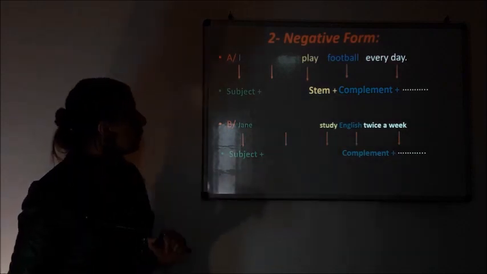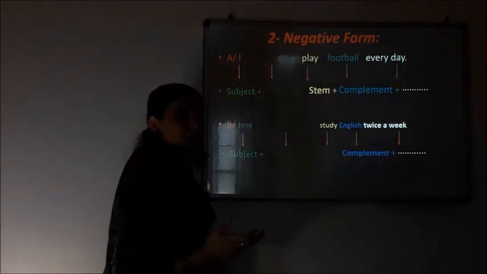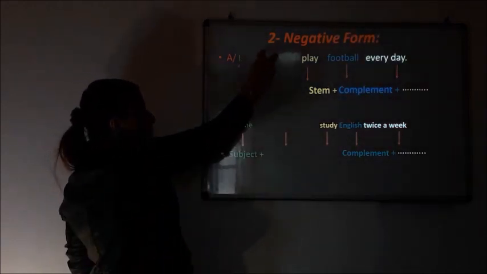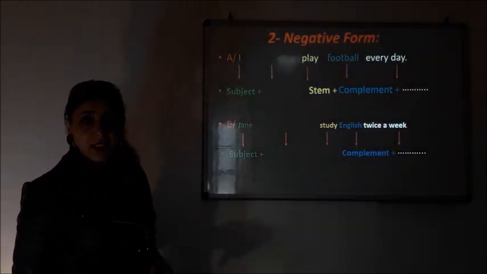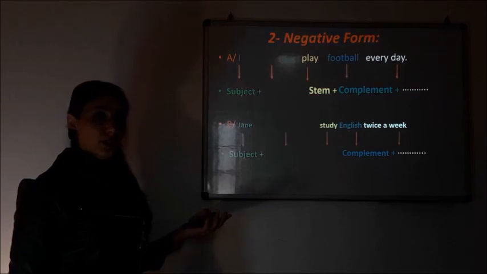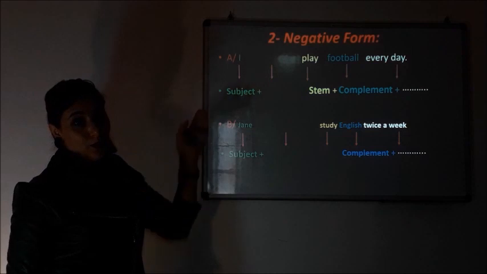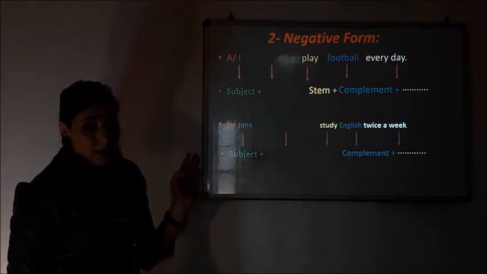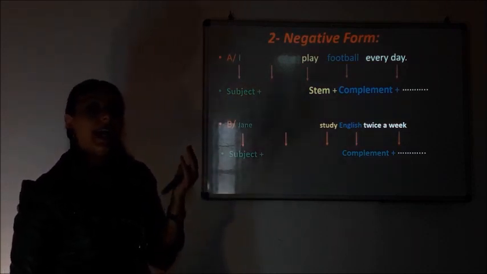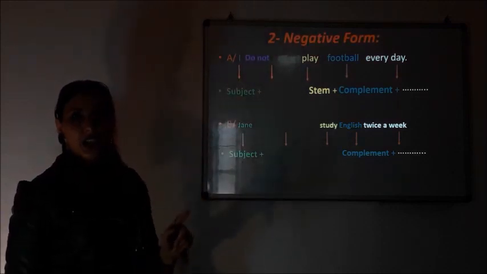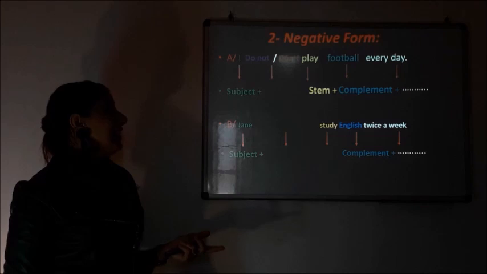So I have here my affirmative form. I play football every day. So I place here my auxiliary to do. I put it in present simple with I, so it is the stem, simply do, plus the adverb not. So I will say I do not, or I don't.